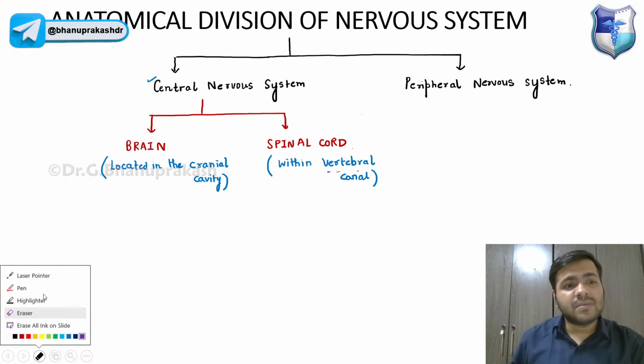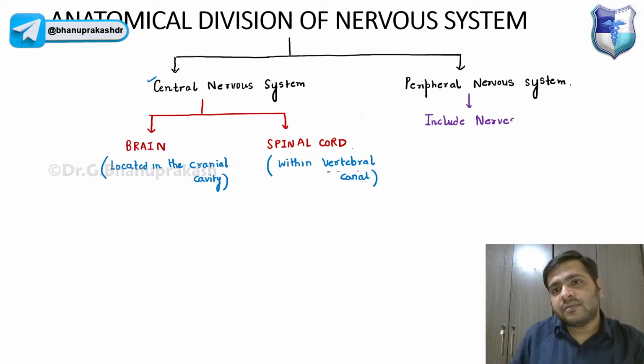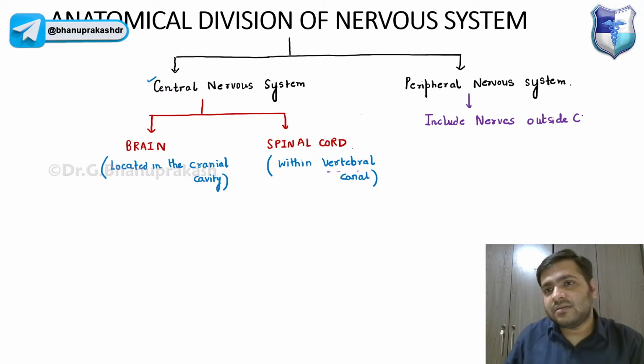Now coming to the peripheral nervous system. The peripheral nervous system includes the nerves outside the CNS.